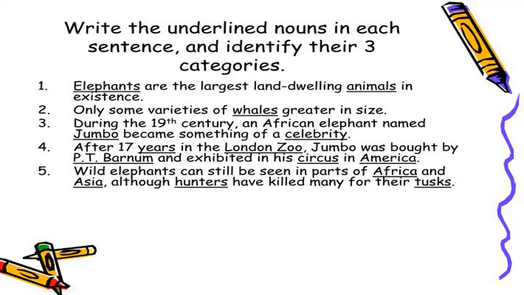I hope you understood these three categories of nouns, right? So what are nouns? Nouns are naming words, and these nouns can be singular or plural. They can be concrete or abstract, then they can be proper or common, right? So please try to do these exercises and post it in the Google Classroom. Thank you.